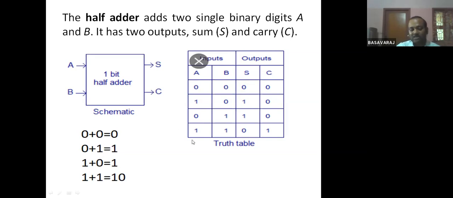So likewise, when you add 1 plus 1, the result is what? 10. 1 0 means what here? This particular 0 represents the sum, and 1 represents carry. So therefore the sum is 0 and the carry is 1. This is the half adder circuit.